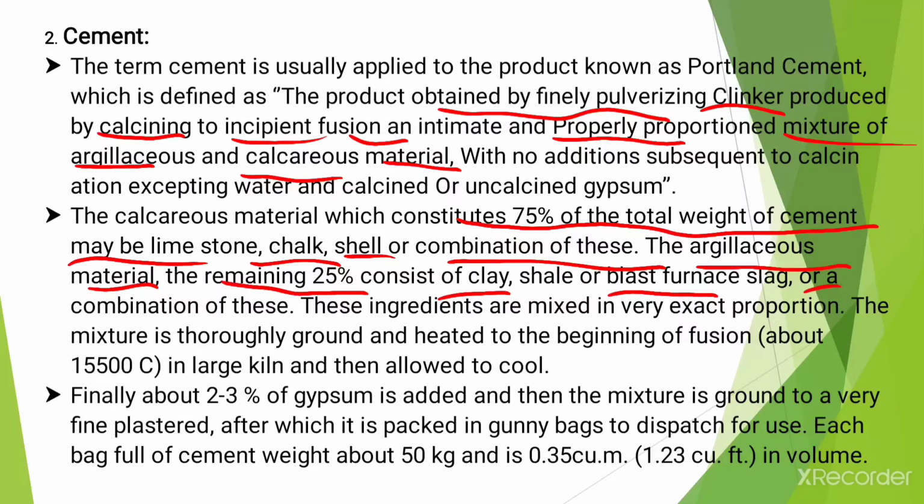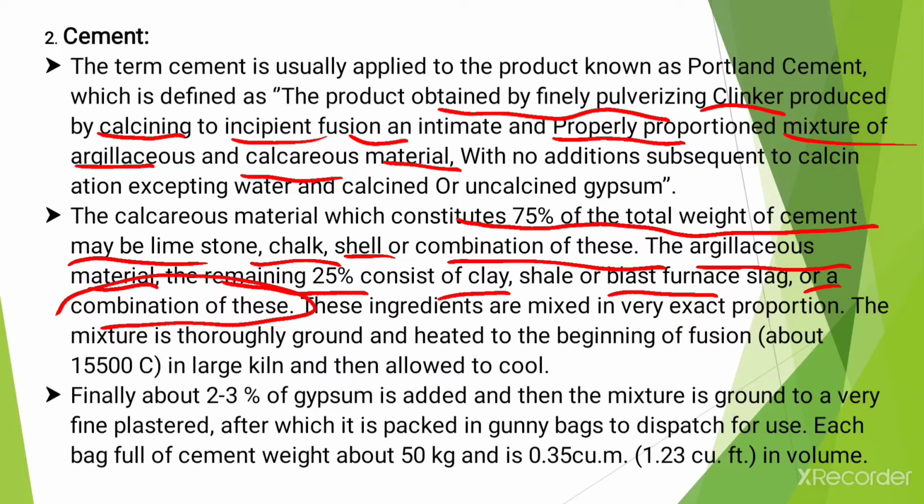slag or a combination of these, and these ingredients are mixed in very exact proportion, and the mixture is thoroughly ground and heated to the beginning of the fusion, about 1,550 degrees Celsius, in a large kiln or large furnace, and then allowed to cool.